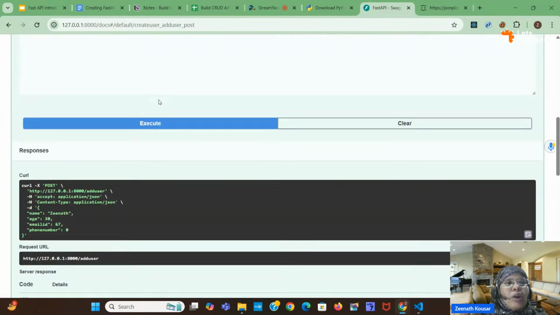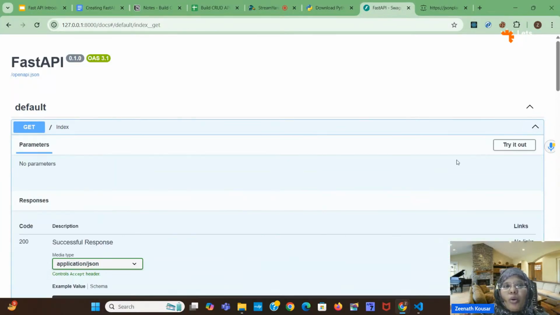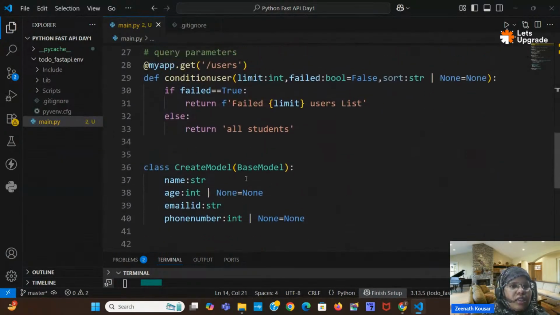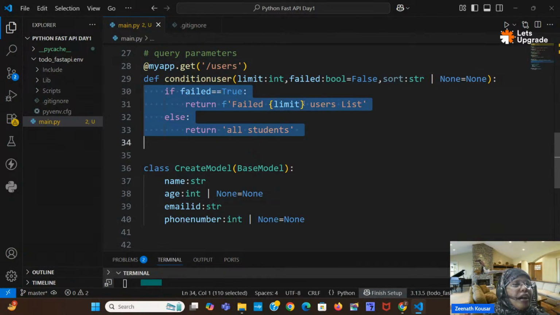In Postman you have to type the URL there, but here Swagger UI automatically detects all the routes and displays them, just by clicking. You can click on Try it out, execute, and check it out. Like this you can create different routes here. So this is the syntax: @myapp.http, you give some path, def some function name, and inside that you can write any code.